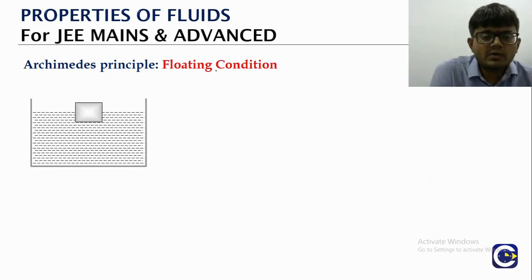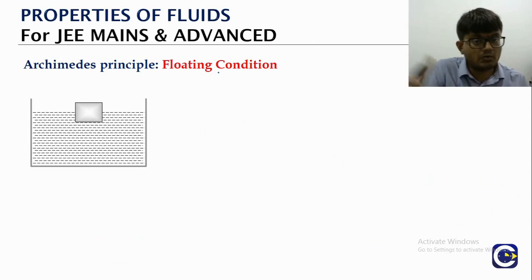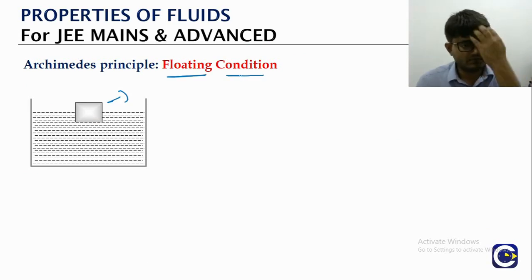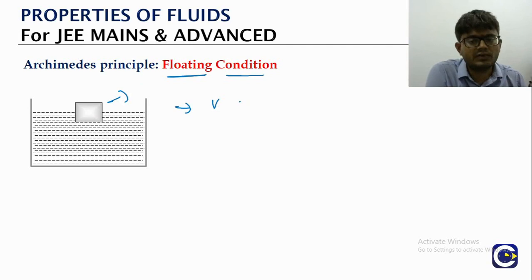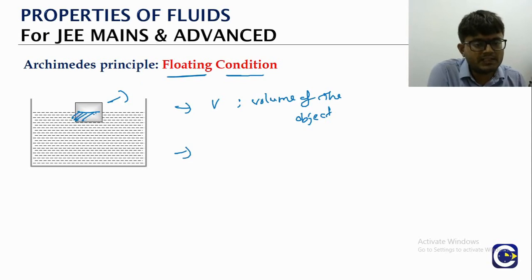Now when you look at any object, previously we talked about two conditions. One, partially submerged, and the other, completely submerged. The partial submerging is what we generally refer to as floating. So we'll see what is the condition for floating. Here we will go with the usual notation. V is the volume of the object, and we assume that it is partially submerged.